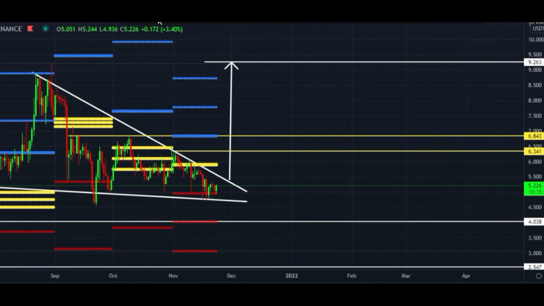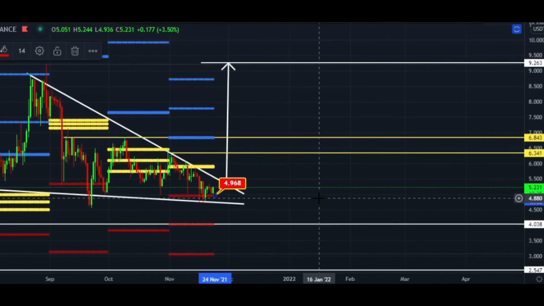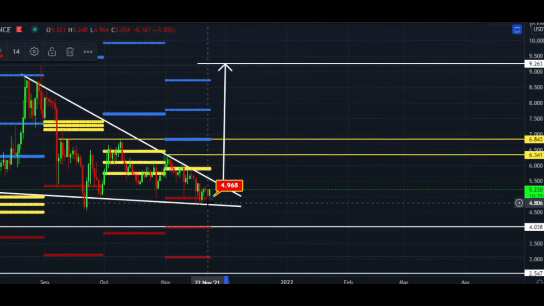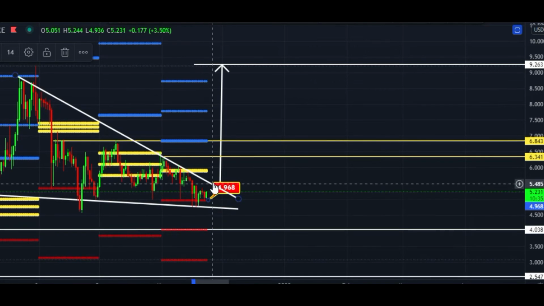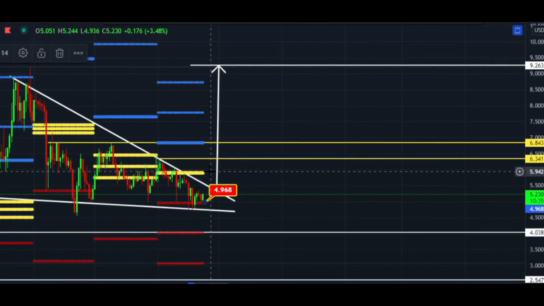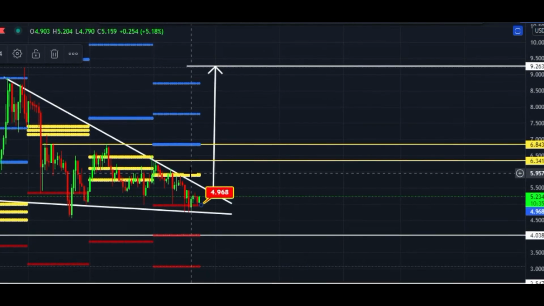Kava's price hit this target, 4.96. It is a bearish target, but now candles are above this zone, and that is a good sign. Once a candle closes above 5.97, this monthly CPR will turn into a strong support.